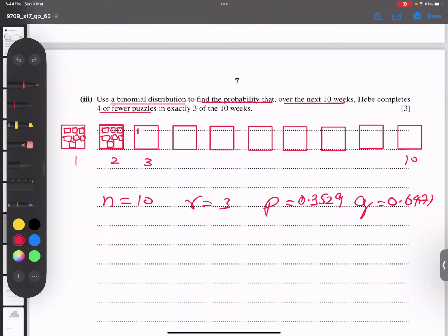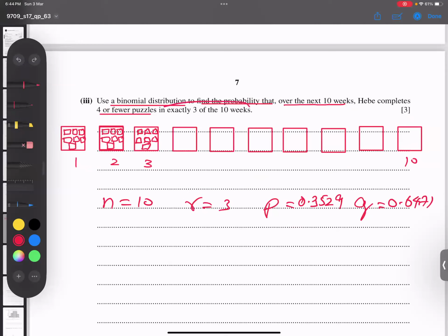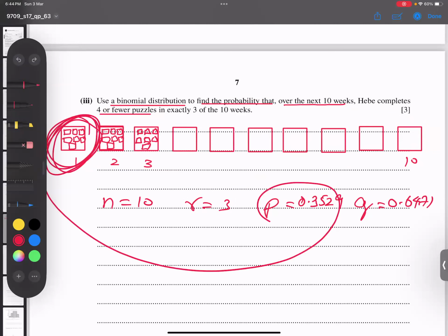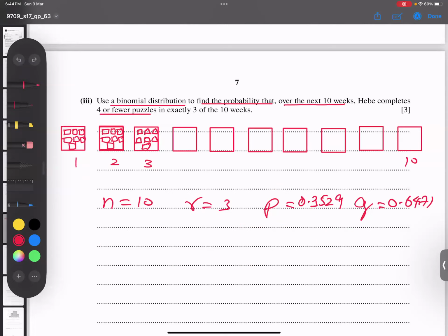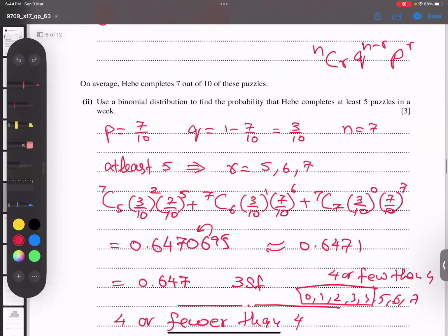So look, I show even 3 weeks: 1, 2, 3, and 4. So these are the 3 weeks he talks about. Out of 10 weeks, N is 10, and 3 weeks means R is 3. Exactly 3 weeks. But in these 3 weeks, what situation? In every one of the 3 weeks, he finishes his puzzle in 4 or less than 4. So in this week, P value is this one and Q is this one. First of all, I found out the probability of 4 and less than 4. He completed his puzzle in 4 days or less than 4 days out of 7 days of the week. So I think you got the idea.